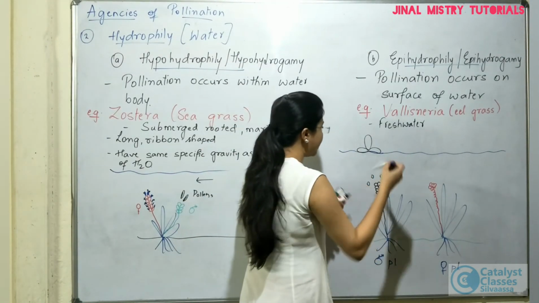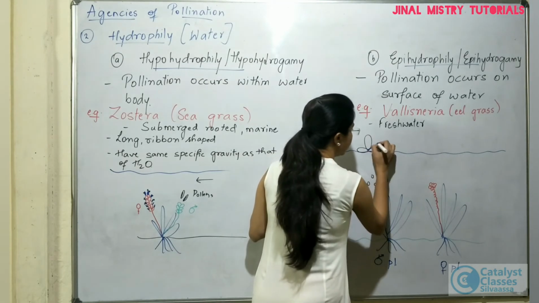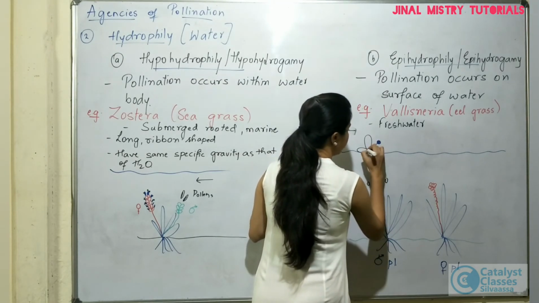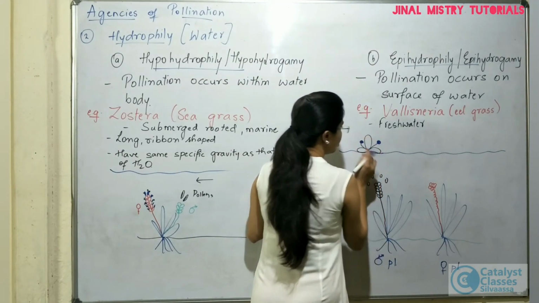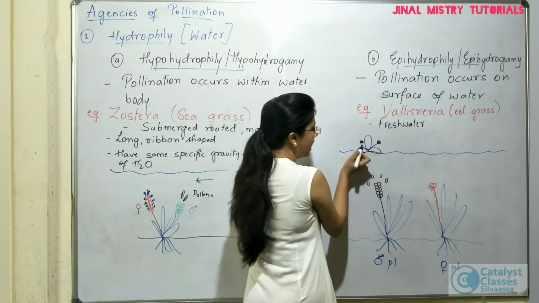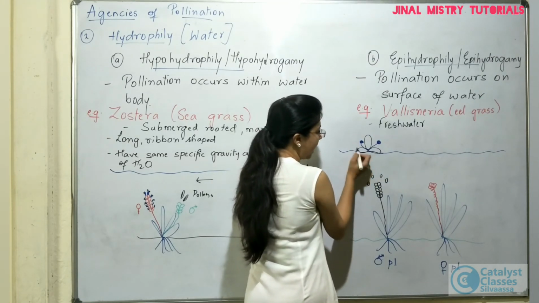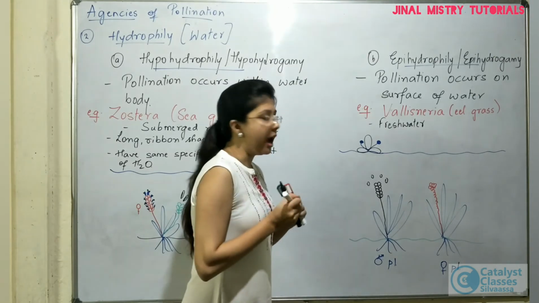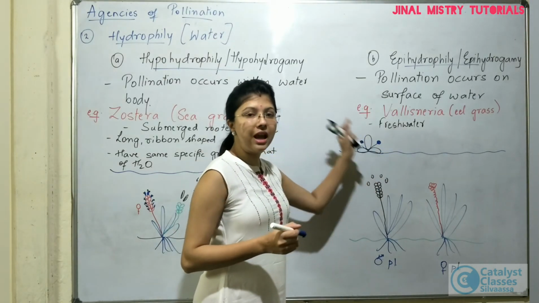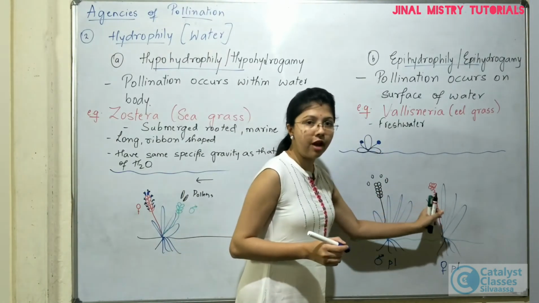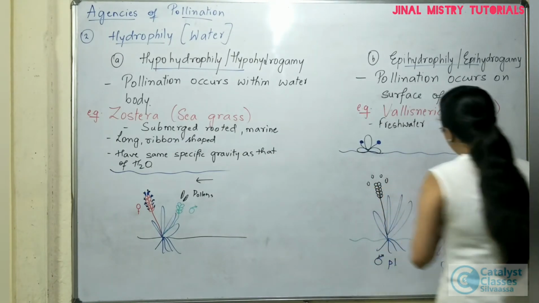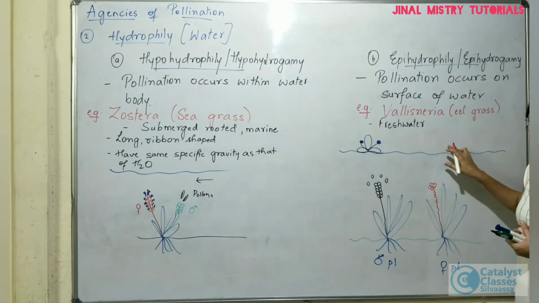And again, on that will be present the stamens. So these are the two stamens, right? This is the anther and this is the filament, and these are the tepals. Now, whenever the male flowers are opening, at the same time, the female flowers will be allowed to reach on the surface of the water.